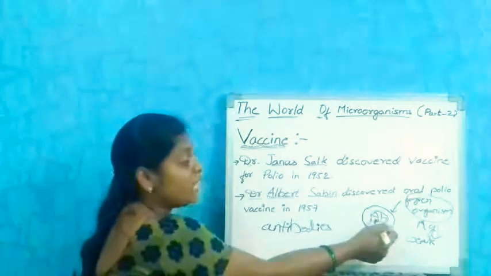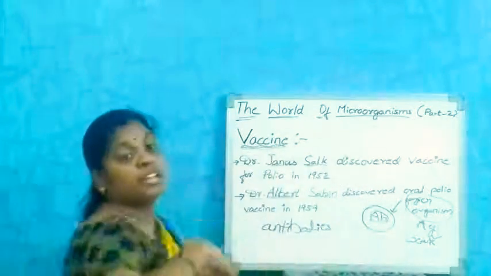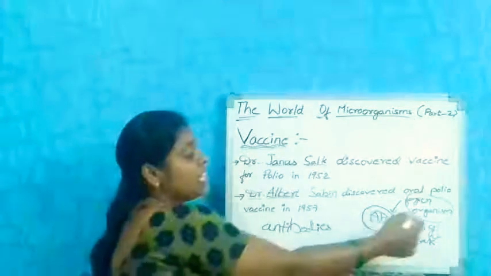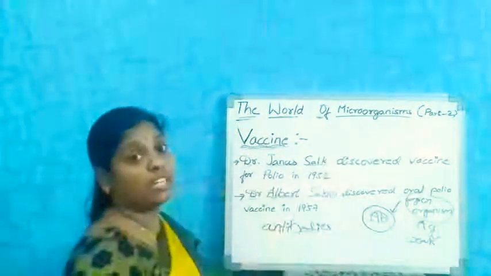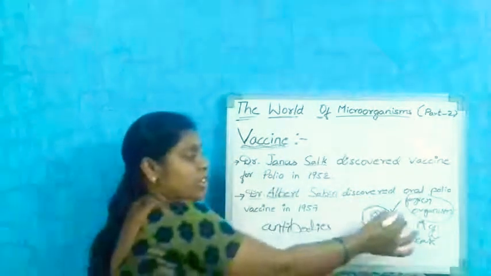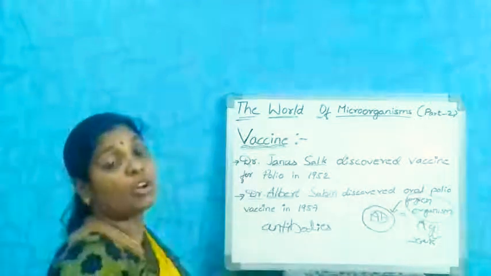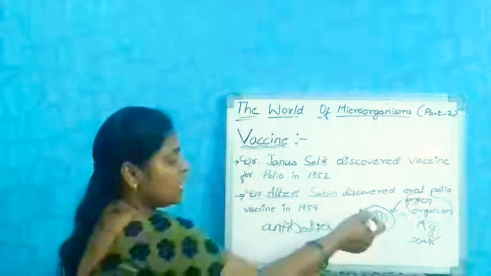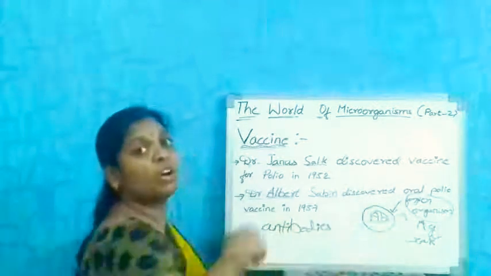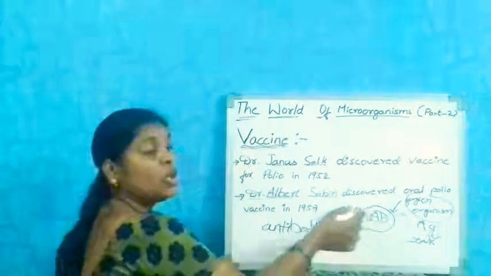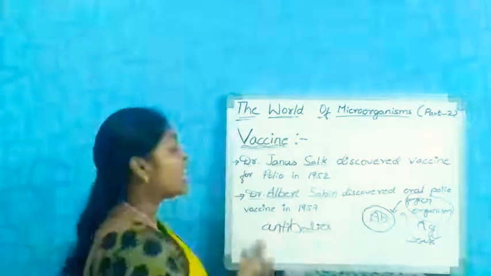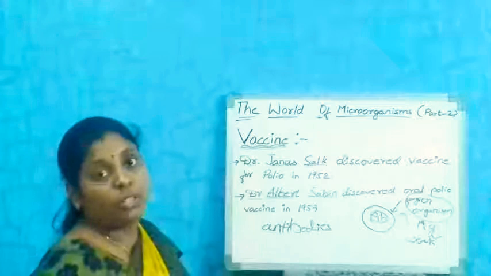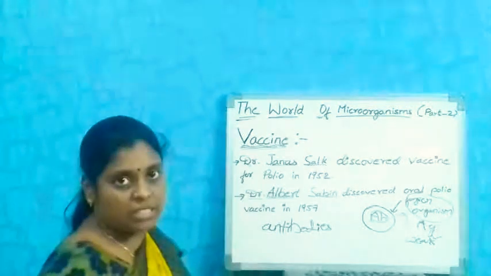These antibodies are present in our body. Whenever the natural organisms enter, these antibodies will fight against that microorganism and kill it. So without any harm to us, we are curing. The vaccine is helping us to cure the disease.